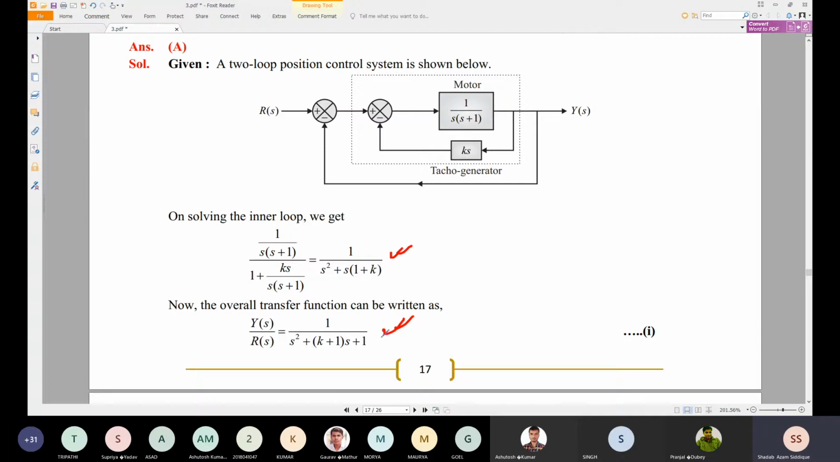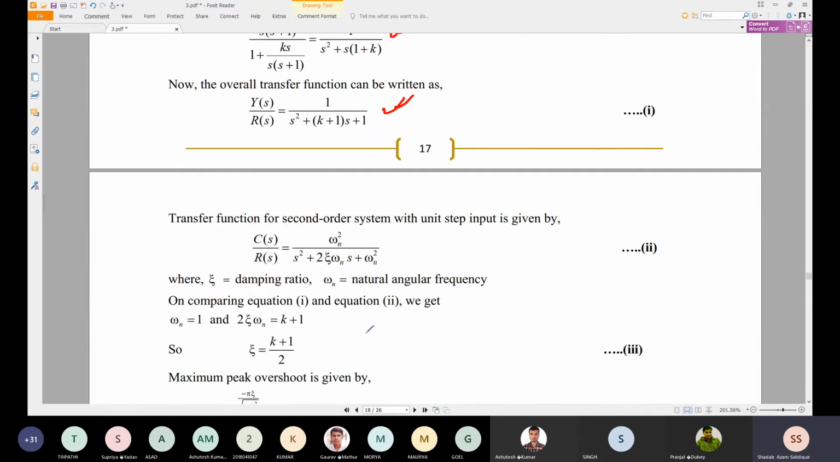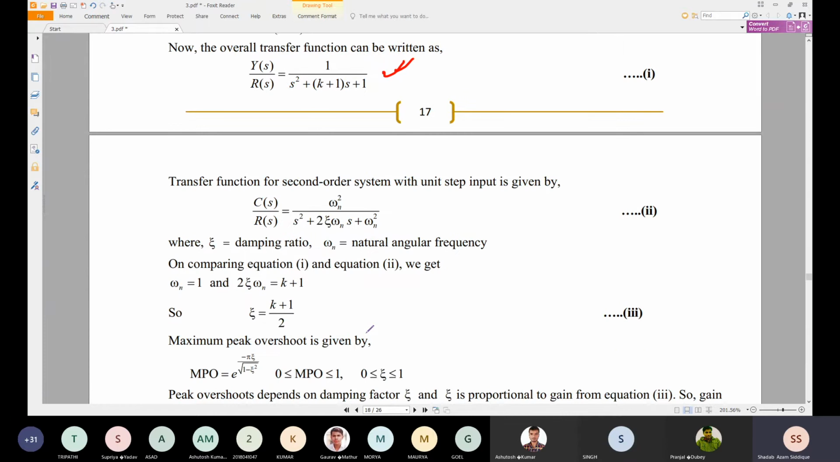Now we can compare with the second order control system. The transfer function of the second order control system is omega n square divided by s square plus 2 zeta omega n s plus omega n square. So omega n comes out to be 1. So omega n is independent of k. So we can say the natural frequency does not depend on the k value, the gain of the tachometer.